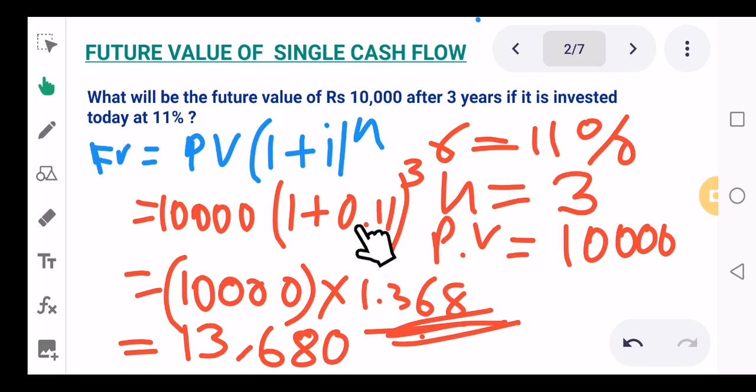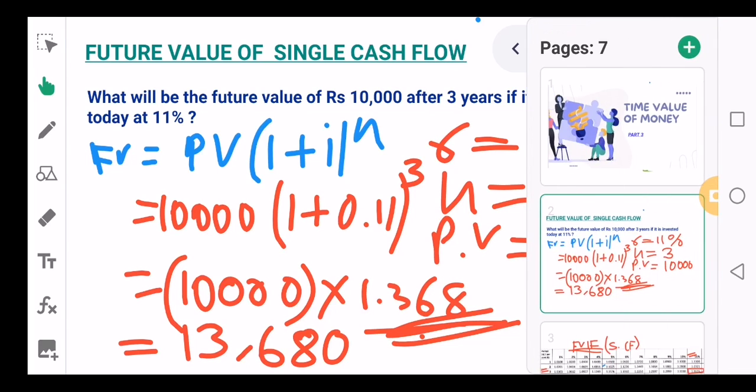1 plus I. What is I? I is 0.11, that is 11%, to the power 3. So when you multiply this, you will get 10,000 into 1.368, which is equal to 13,680. Before coming to this 13,680, I need to explain to you what is this 1 plus I to the power n.